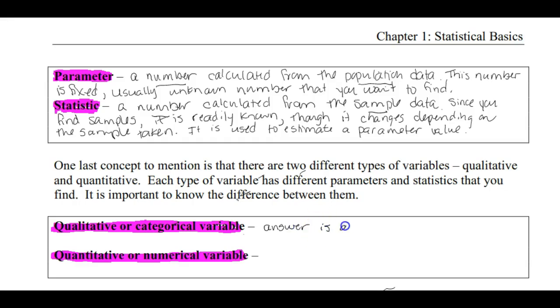A qualitative or categorical variable is where, when we ask some sort of survey question, the answer is a word or name that describes a quality of the individual.